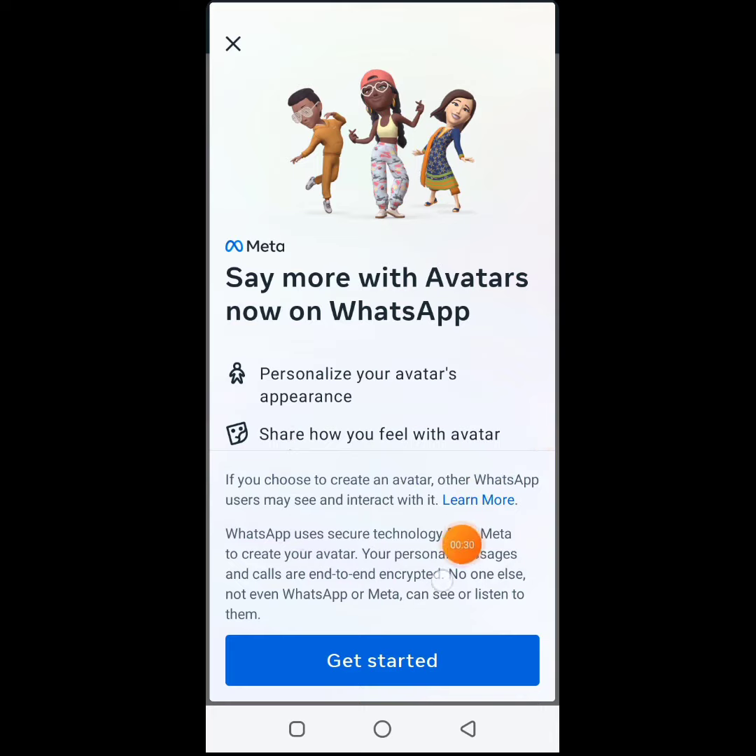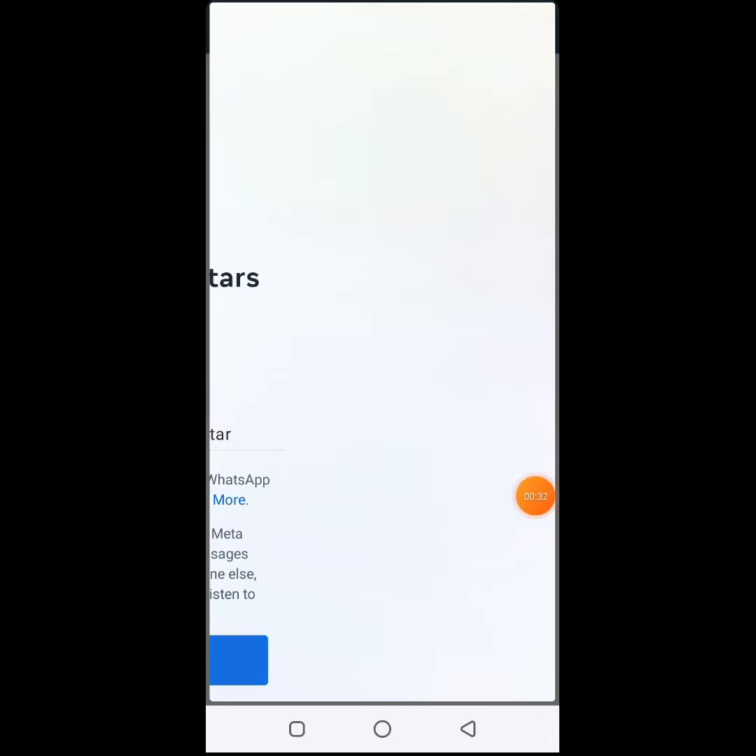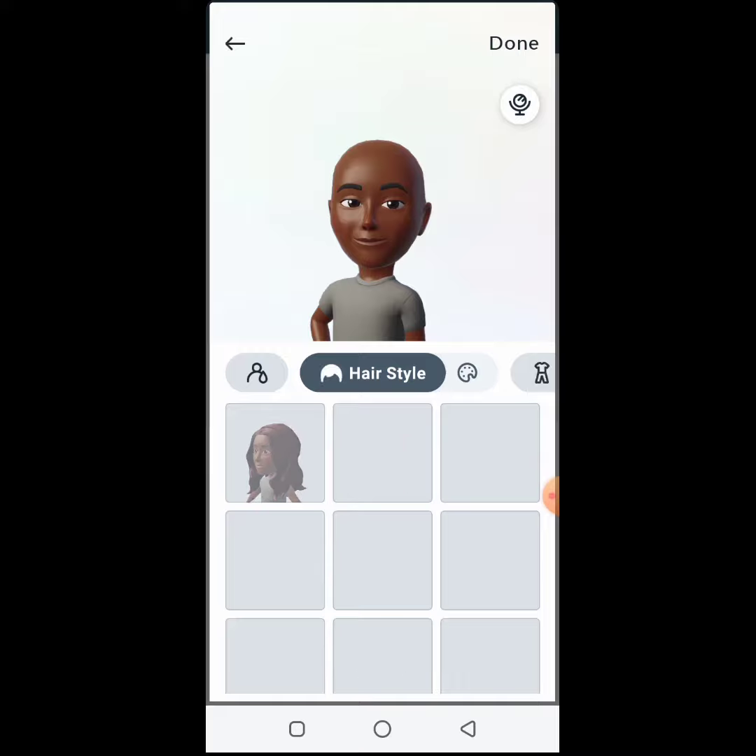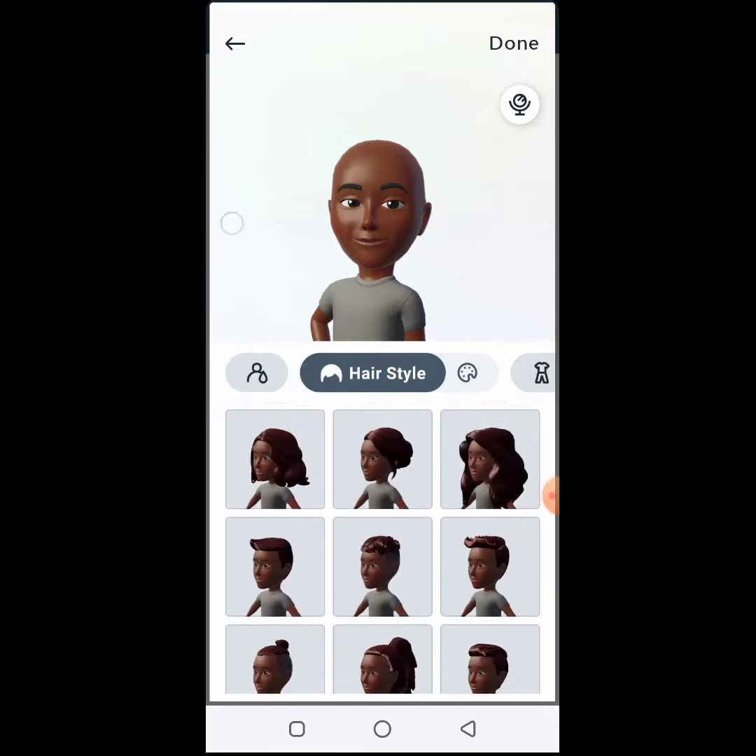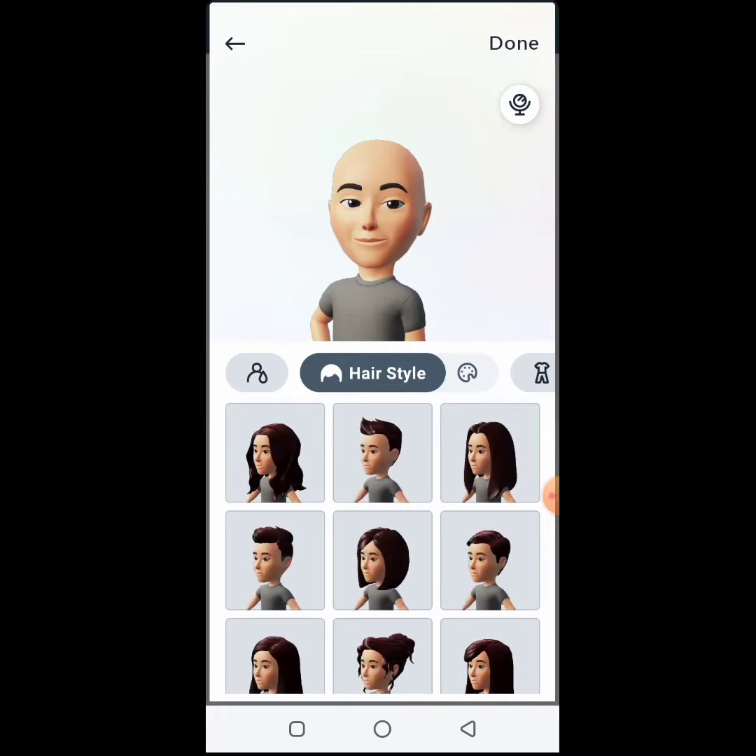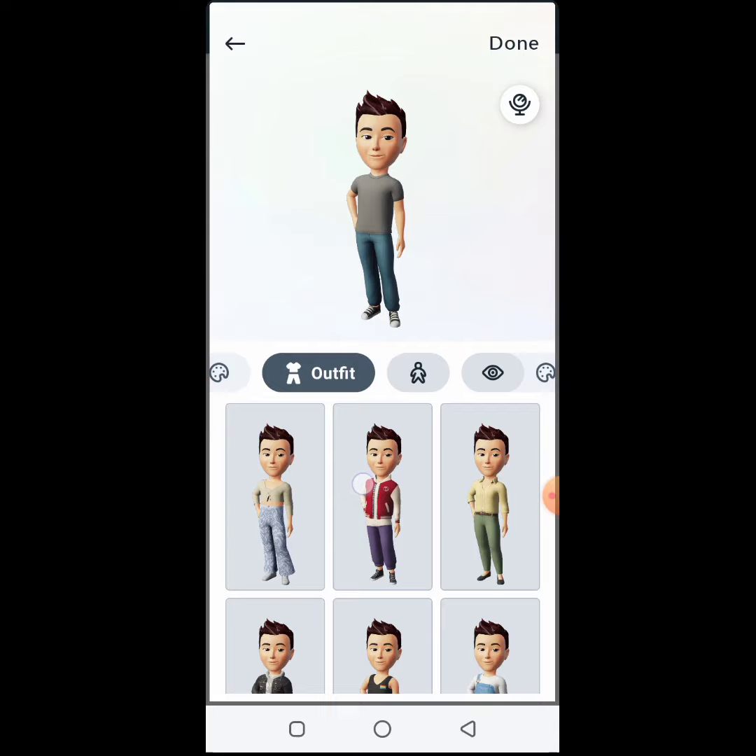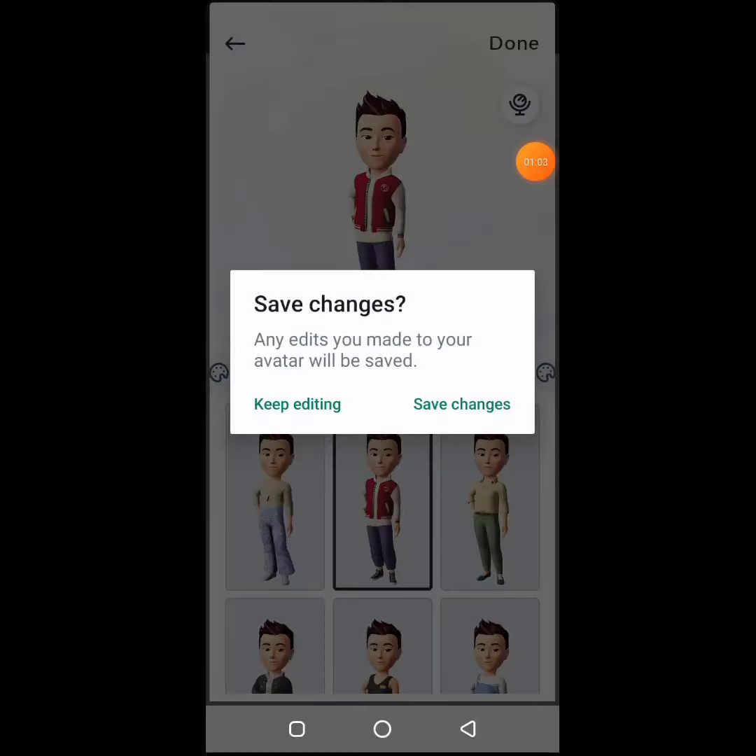Just click on get started, then select your skin color. I select this. No, just go back and select another color. Click on next. This is best. Click on your favorite avatar in WhatsApp. I pick this. Just click on done. Save changes.